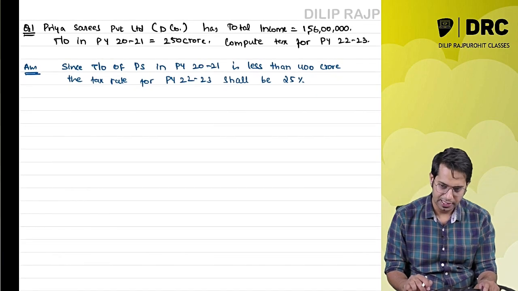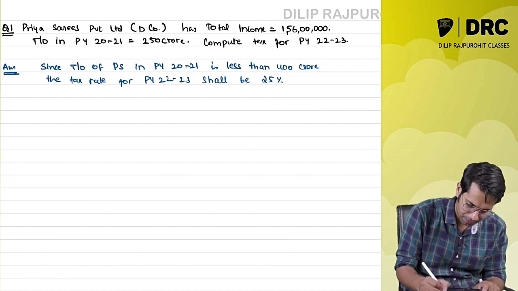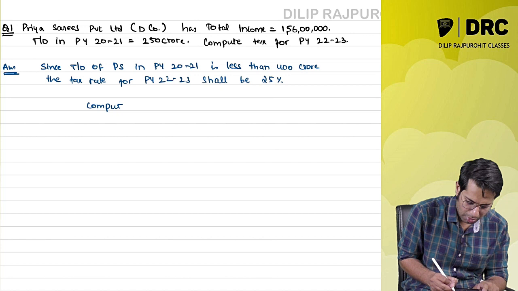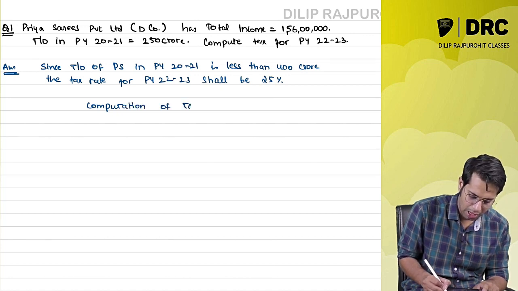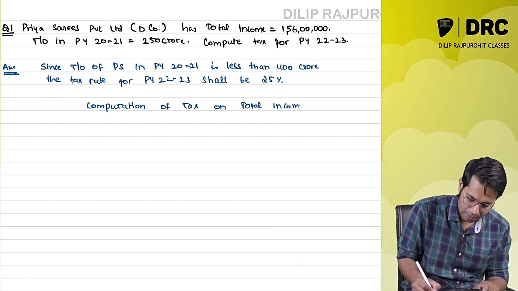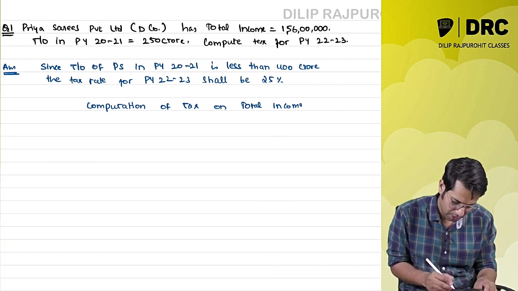So after writing this line, what you are supposed to do? You are required to compute the computation of tax on total income.